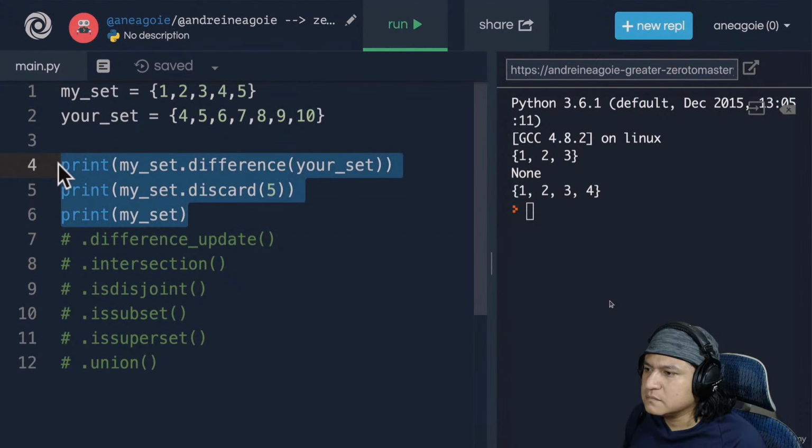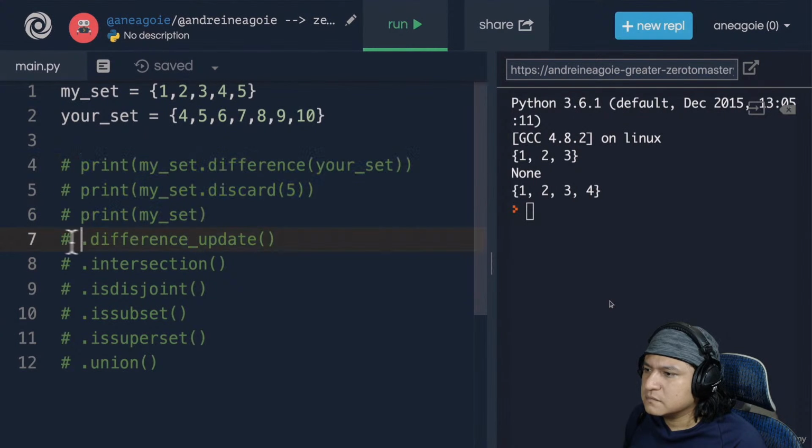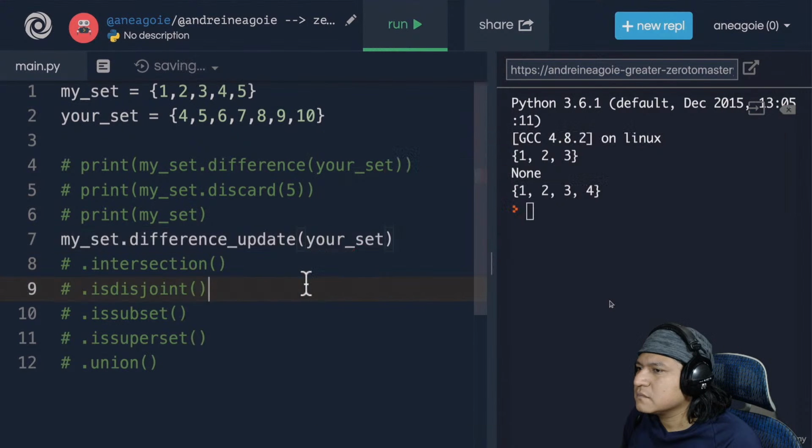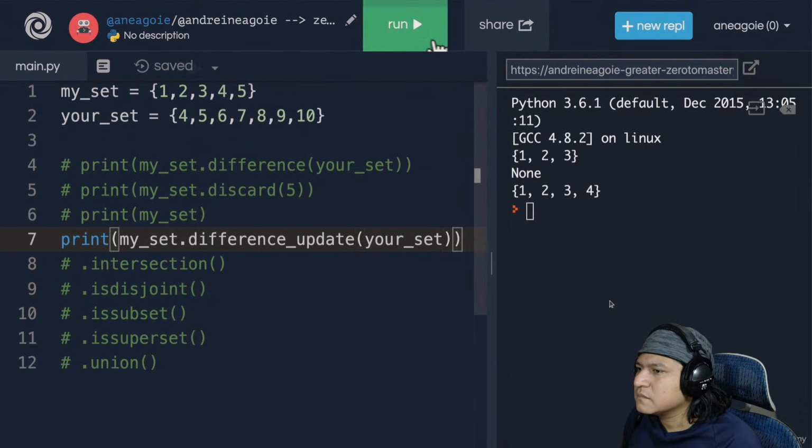Just to keep our working space clean, I'm going to comment these out. Next is difference update. So I'm going to say my set, and then once again, let's see what difference update does. Remove all elements of another set from this set. So if I do your set here, and once again I print and click run, I get none because it just modifies my set.